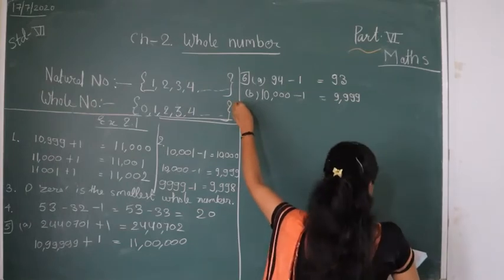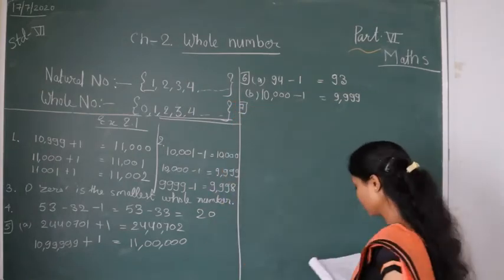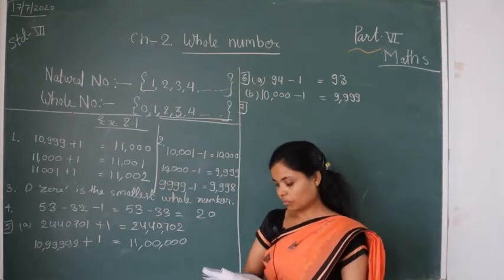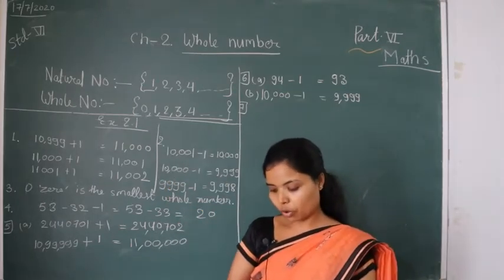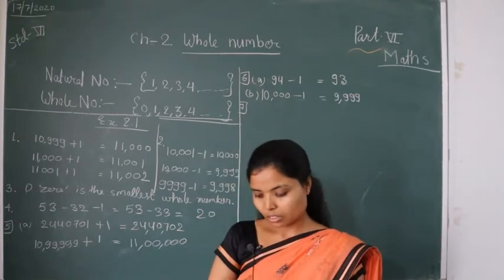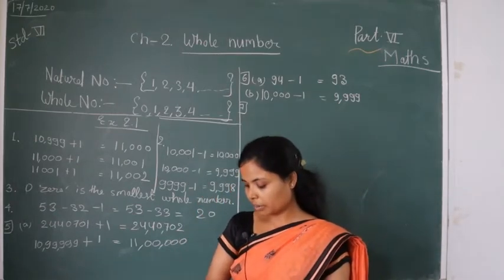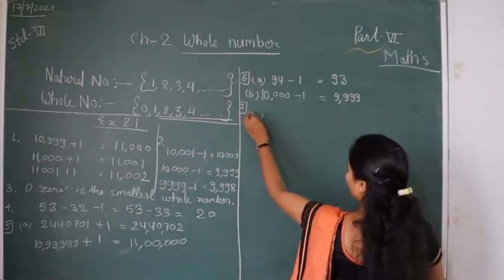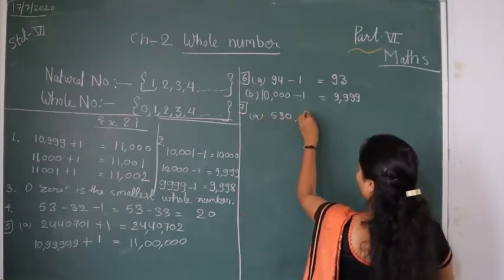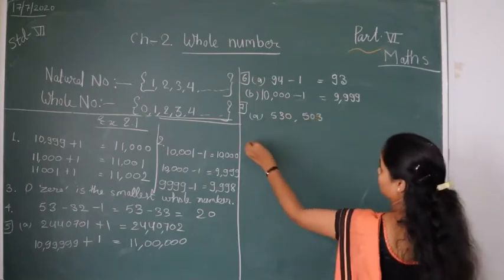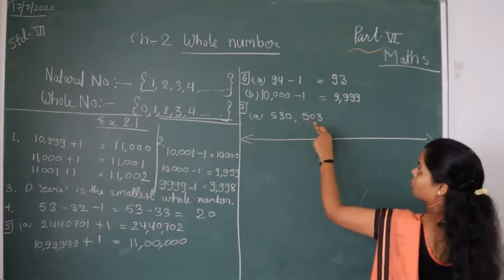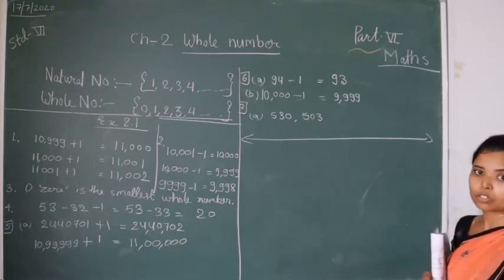Try to solve these. Question number 7. In each of the following pairs of numbers, state which whole number is on the left of the other number on the number line. Also write them with the appropriate sign. So we have the numbers 530 and 503. Make a number line, and on this number line, both numbers are positive numbers.